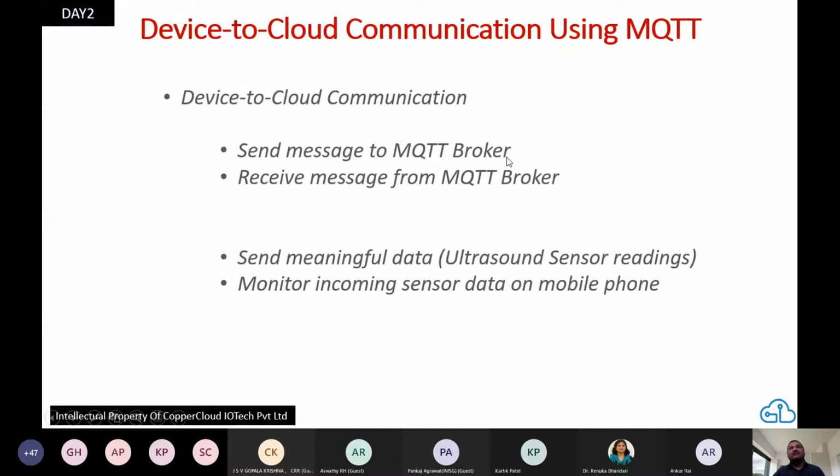In this session, we've seen what a broker is, and we have seen that device to cloud communication happens over MQTT. We'll start out with a very simple example. I will show you the code, then I will show you the working device, and how to receive messages from MQTT. These are just dummy examples. Then we will go to a more meaningful use case where we are actually switching things on and off from our mobile phone. We'll switch some devices on and off over MQTT, and we will monitor live sensor readings over MQTT on our mobile phones. So very real IoT stuff by the end of this session.